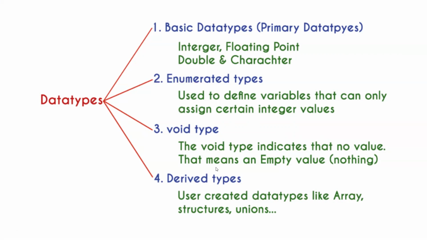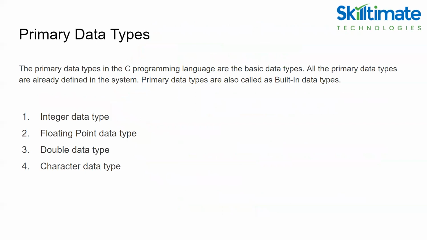Derived data types, I already explained, are the user defined data types, like arrays, structures, unions. In the first one, basic data types are primary data types. The primary data types in the C programming language are the basic data types. This is because we use all these integer, float, double, characters in all our programs, right? So that's why we are calling them built-in data types. We have four major data types: integer data type, floating, double data type, character data type.